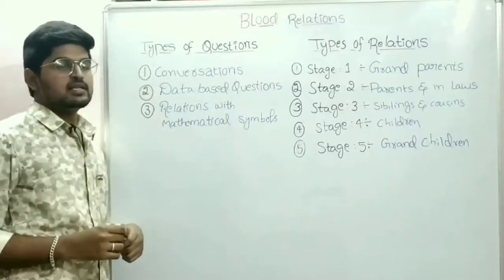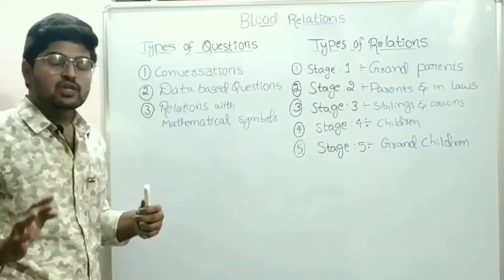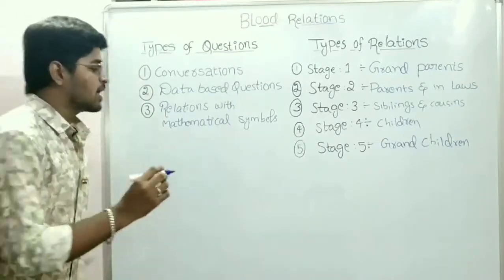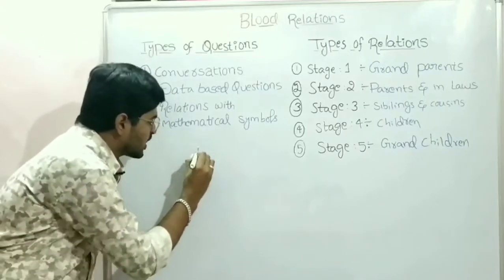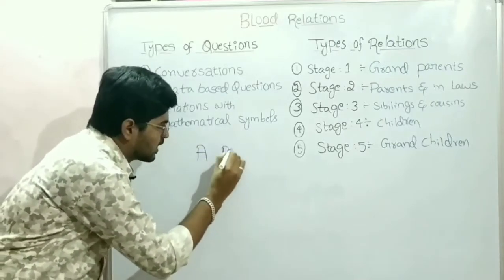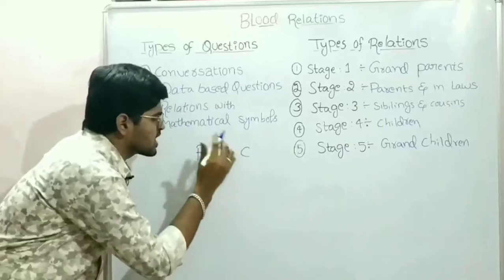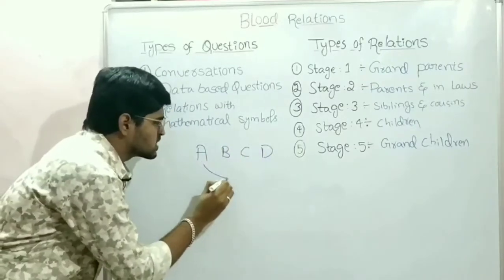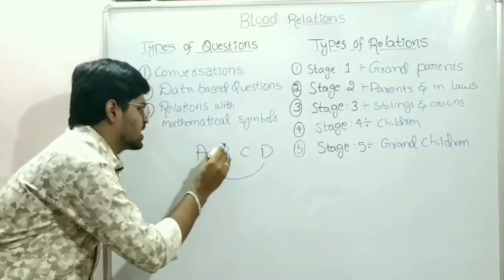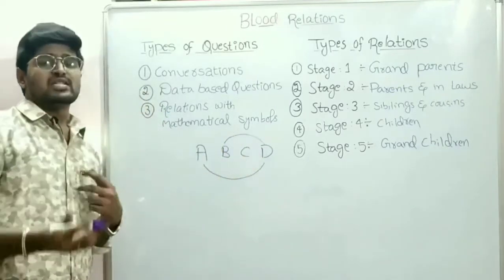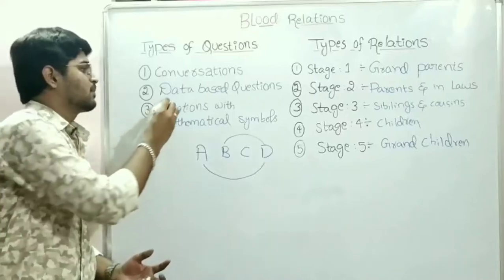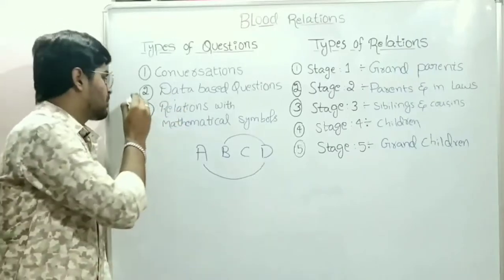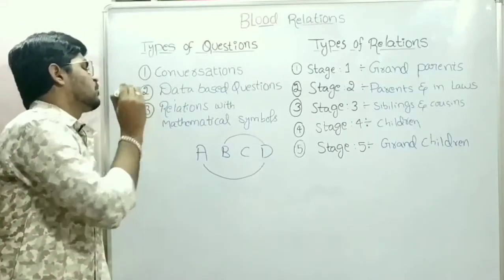And the second one is data-based questions. Data-based questions are the questions in which particular data will be given. For example, A is related to B and B is related to C with some relation, and C is related to D with some relation, and what is the relation between A and D, or what is the relation between B and D. These are the questions that will be asked in this type, data-based questions, and these types of questions are very important.